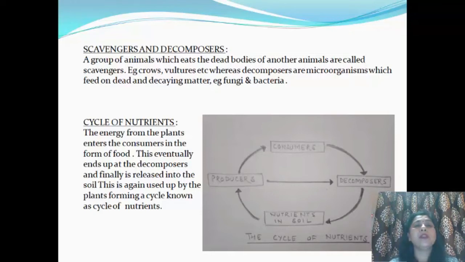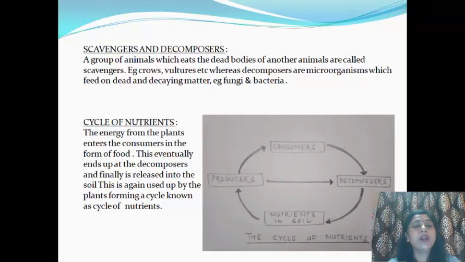They are a group of animals which eat the dead bodies of other animals, for example, crows, vultures, etc. Whereas decomposers are microorganisms which feed on dead and decaying matter, for example fungi and bacteria. They are both known as the cleaners of the environment because they clean the environment either by eating the dead bodies or by decomposing them.